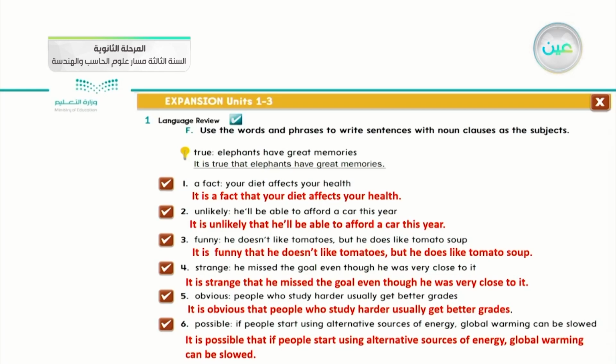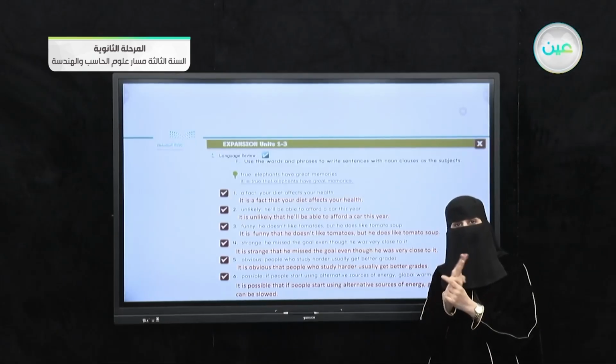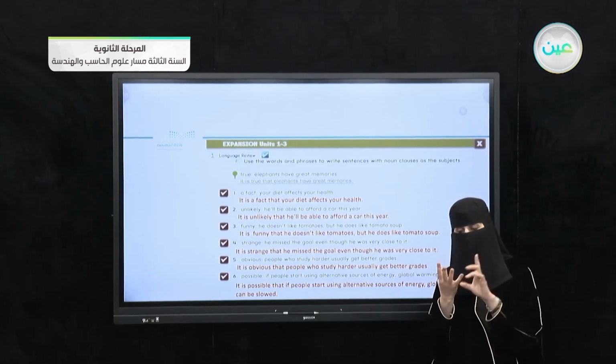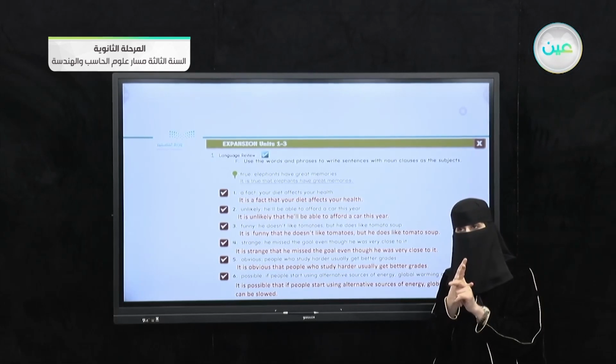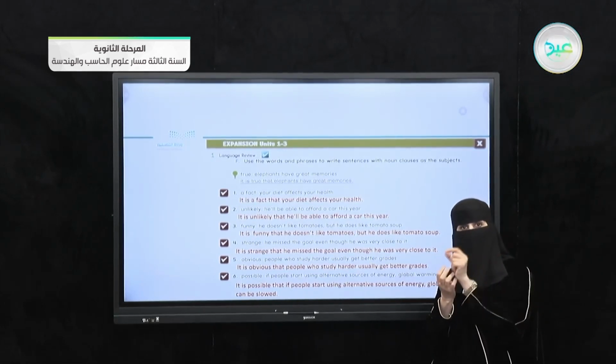Okay, by the end of this question, we can summarize our grammar, noun clauses, as four kinds. The first one, we can use it beginning with that. Number two, we can use it with the verb, and they give it a structure that we should follow: be, then a verb after it.